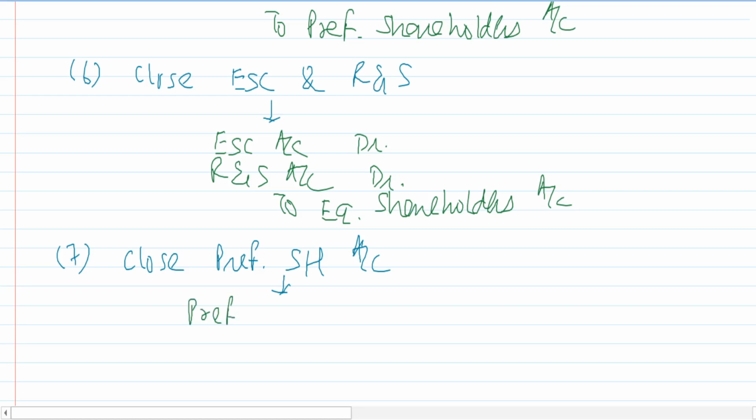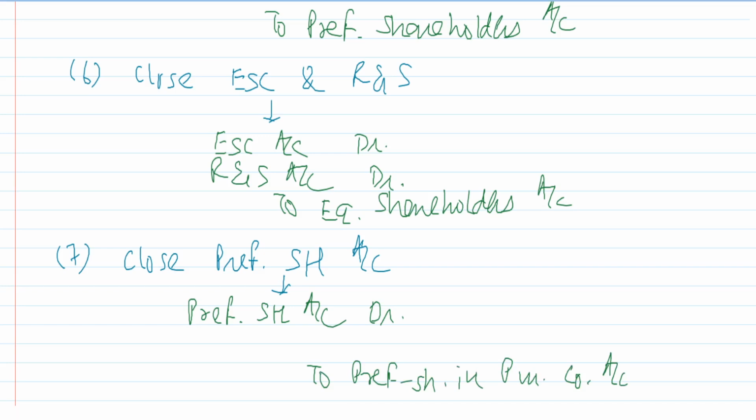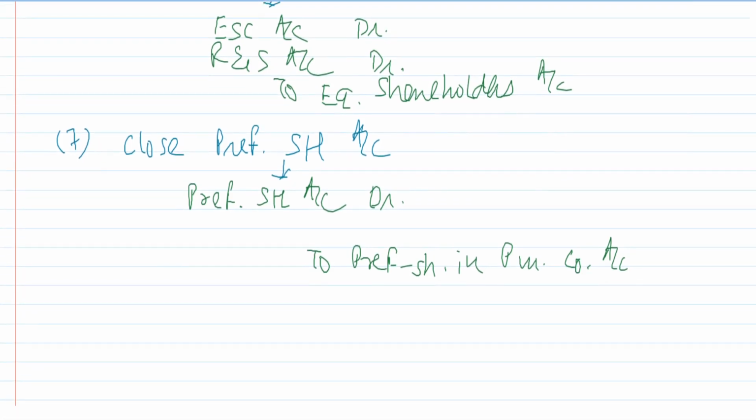So we will say preference shareholders account debit to preference shares in purchasing company account. So preference shareholders account will be debited to preference shares in purchasing company account.